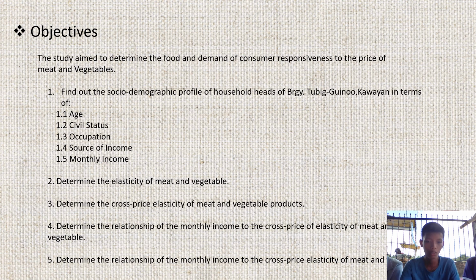Number 3, determine the cross-price elasticity of meat and vegetable products. Number 4, determine the relationship of monthly income to the cross-price elasticity of meat and vegetable. Number 5, determine the relationship of the monthly income to the cross-price elasticity of meat and vegetable.